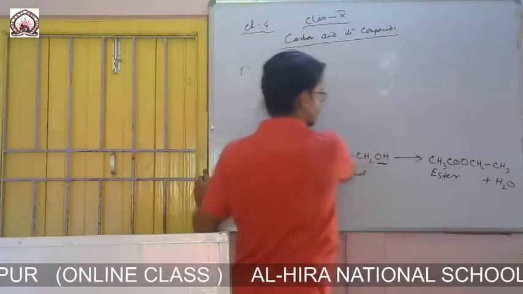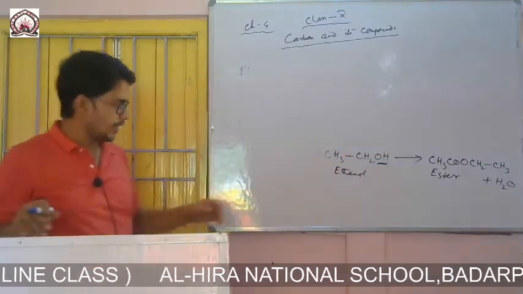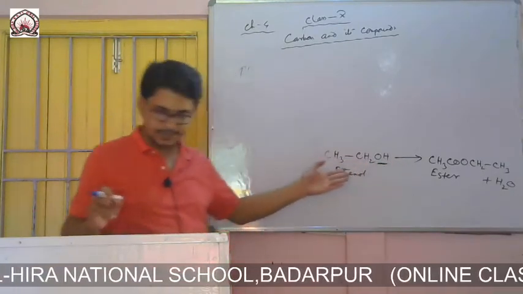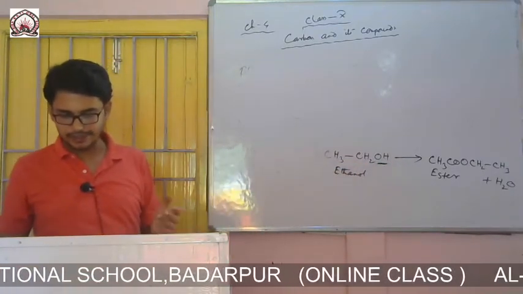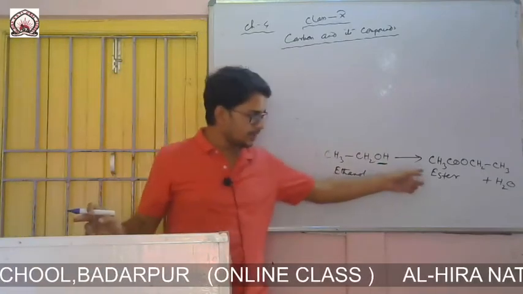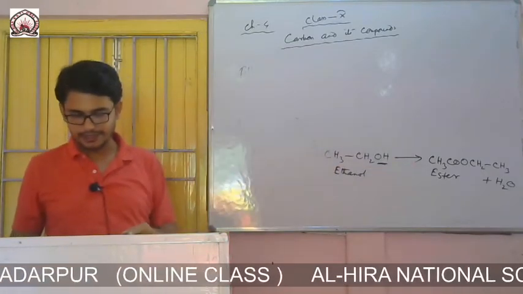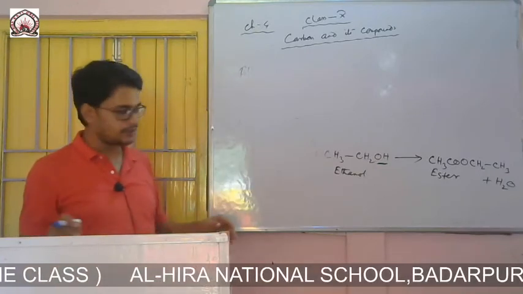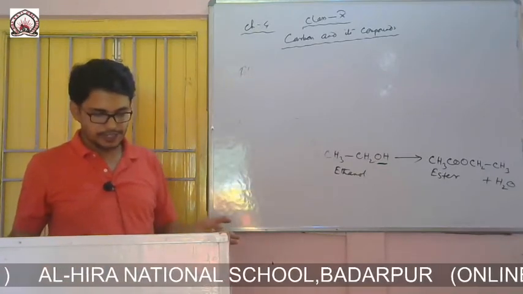Now if we treat this ester with sodium hydroxide, the ester is converted back again into alcohol and the sodium salt of the carboxylic acid.